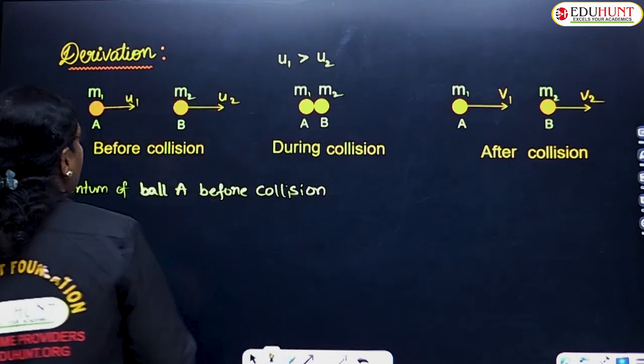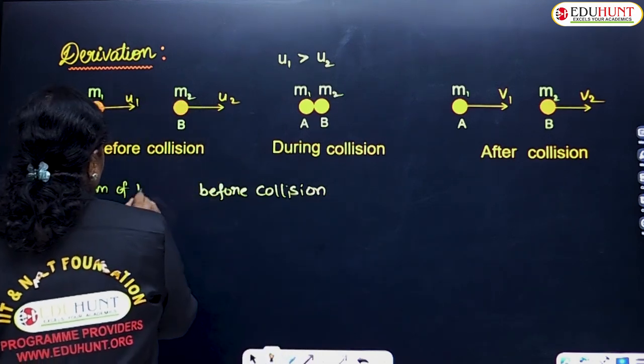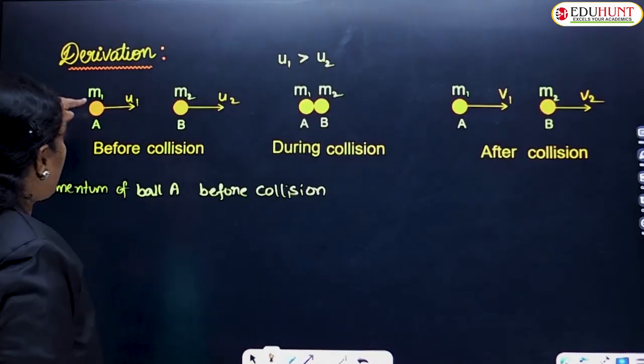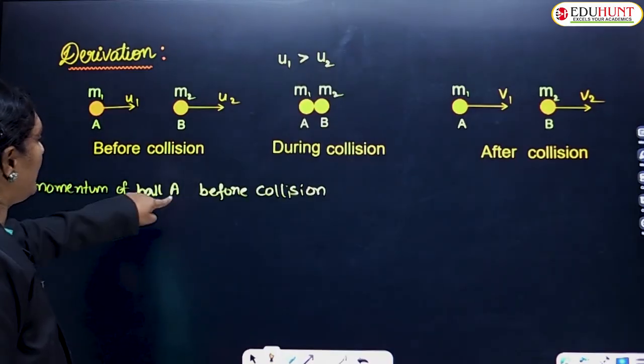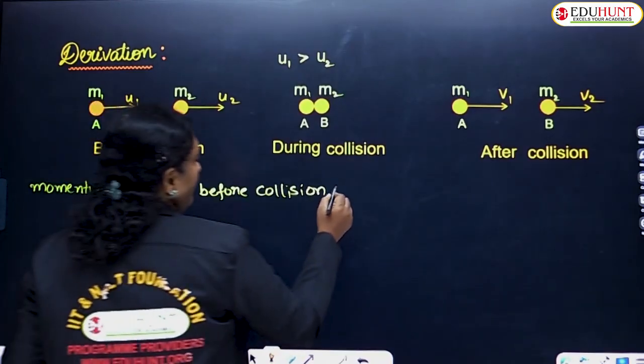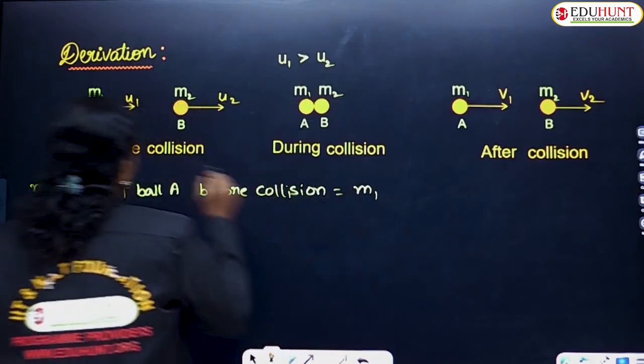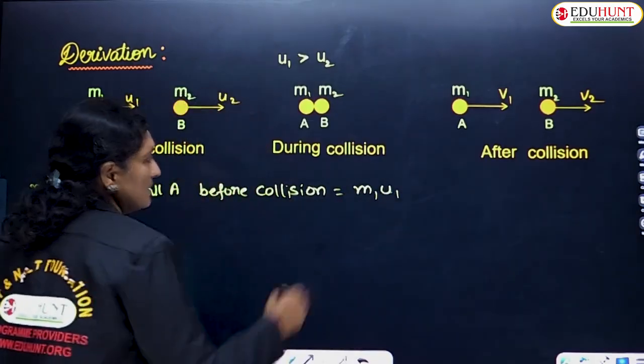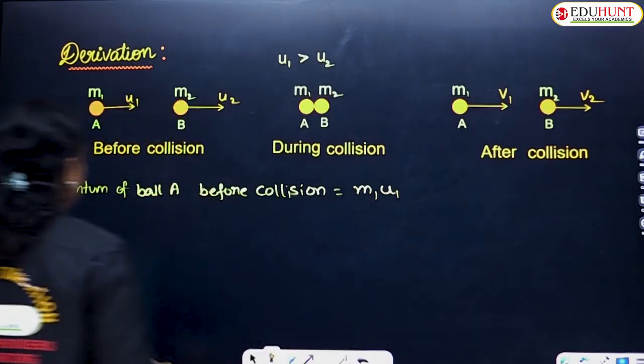Momentum of ball A before collision is mass into velocity. What is the mass of the first ball A? Ball A's mass is m1 and its velocity is u1. So this is before collision for the first body.